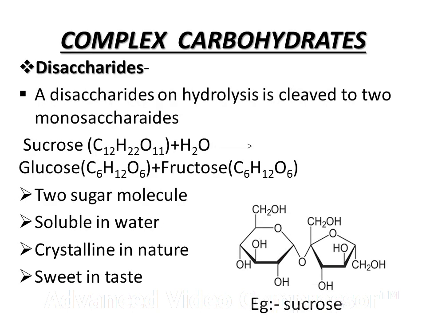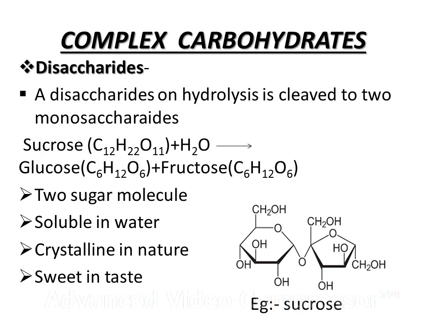So our next point is the complex carbohydrates. Complex carbohydrates contain the disaccharides. So what are the disaccharides? Disaccharides are the two sugar molecules. Disaccharide on hydrolysis is cleaved to two monosaccharides. So on hydrolysis of the disaccharide we get the two monosaccharides. The following example is the sucrose. On hydrolysis we get two monosaccharides, that is the glucose and fructose.